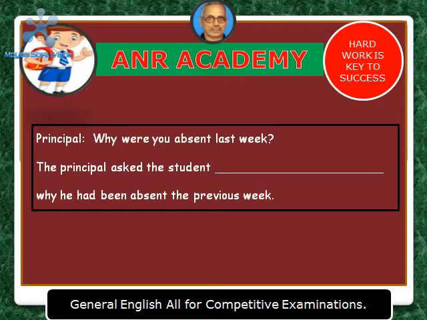But this WH interrogative sentence is to be converted into an assertive sentence. For this, you should take the subject and keep it before the verb were. Why were you absent? It will become why you were absent. Here, you means who? The student.